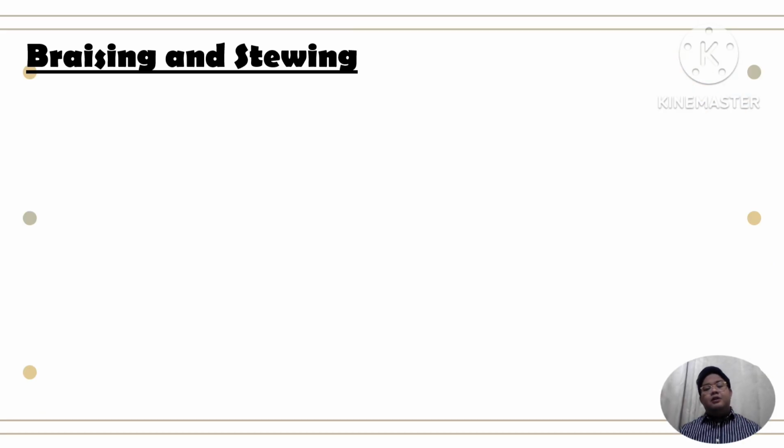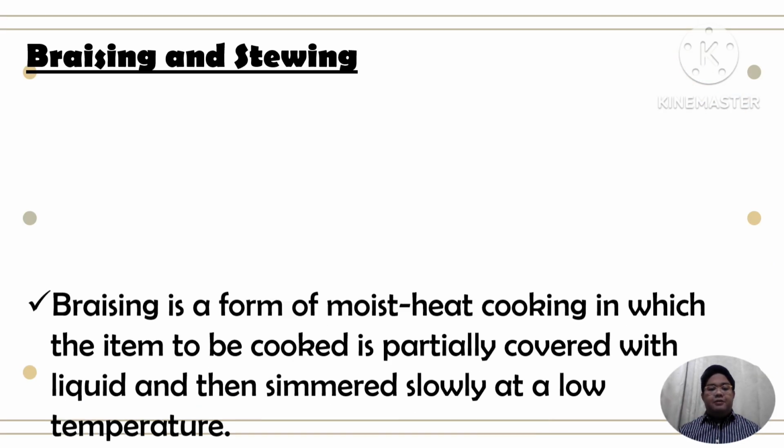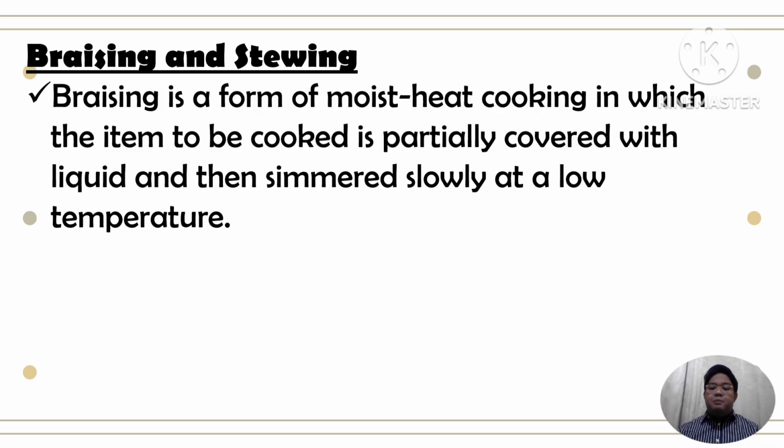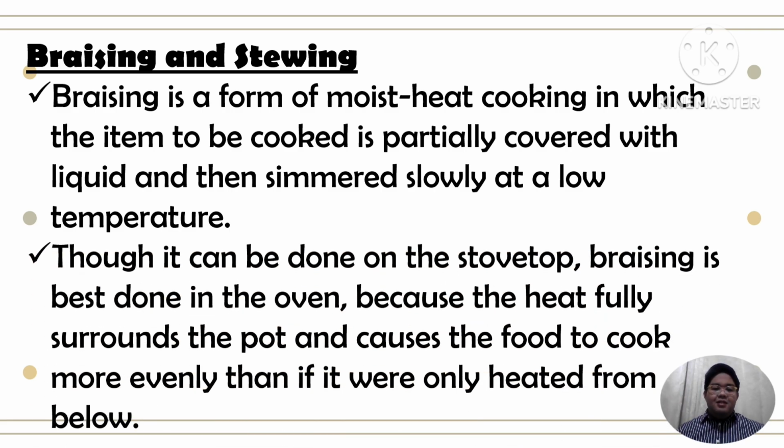Next, we have the braising and stewing. Braising is a form of moist heat cooking in which the item to be cooked is partially covered with a liquid and then simmered slowly at a low temperature. Though it can be done on the stovetop, braising is best done in the oven because the heat fully surrounds the pot and causes the food to cook more evenly than if it were only heated from below.